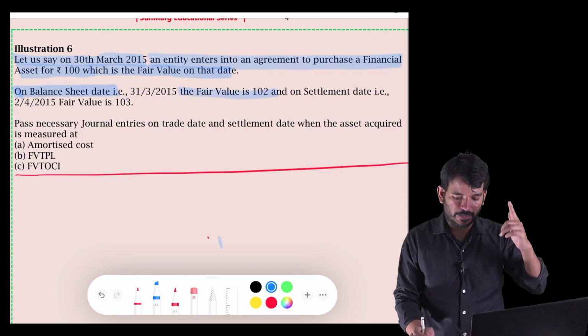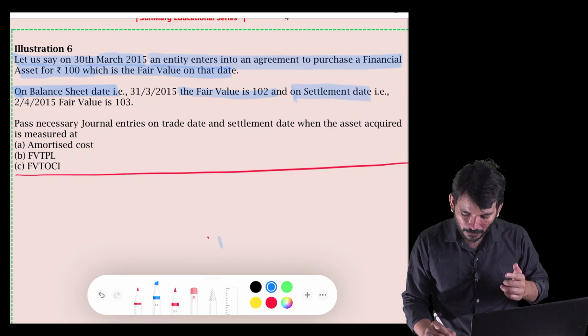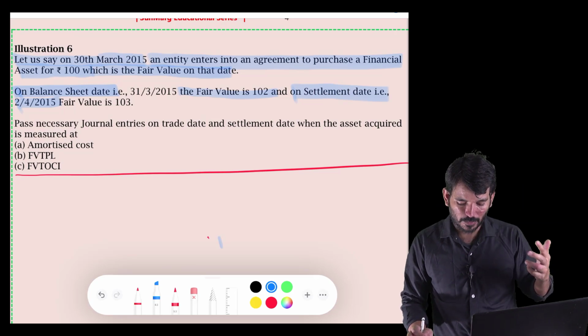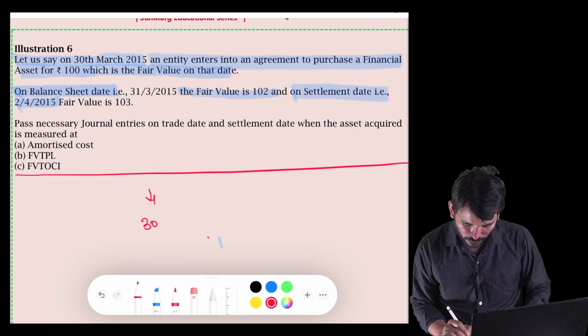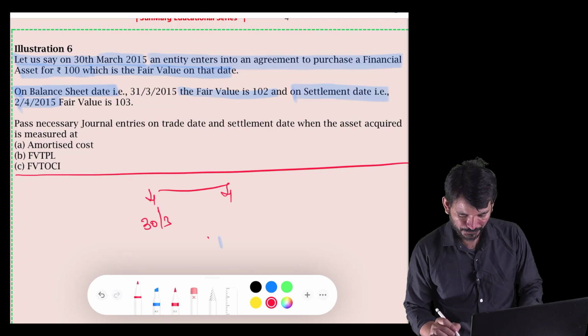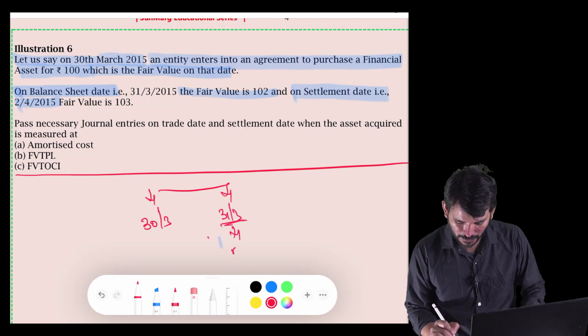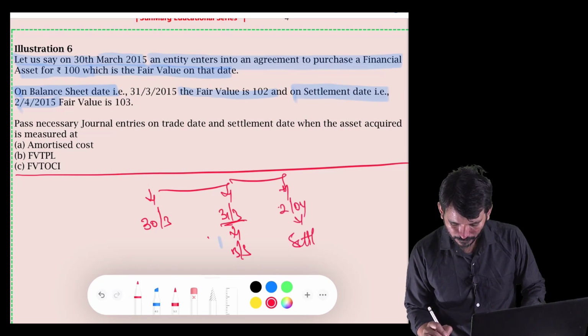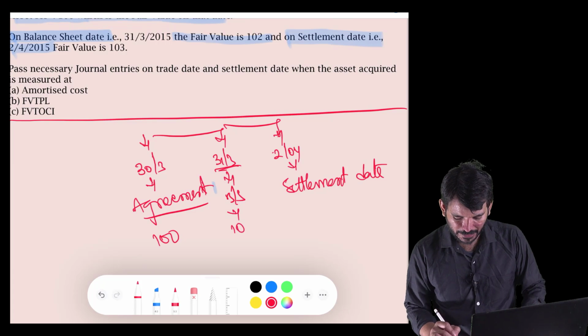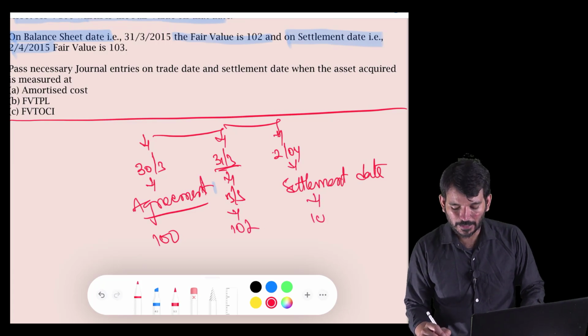So when I entered into the agreement, it was 100. Now it is becoming 102. And on the settlement date, that is 2nd April, after 2 days, the fair market value is becoming 103. So put simply, there are 3 dates. One is 30th March, another is 31st March, which is the closing of the balance sheet, and 2nd April, which is the settlement date. So here it is the agreement date. On the agreement date, it is 100 rupees. That is the fair value. On the balance sheet date, it is becoming 102. On the settlement date, it is becoming 103.